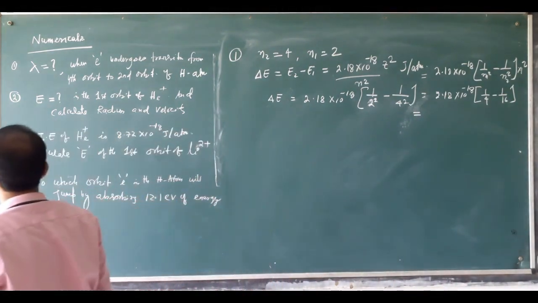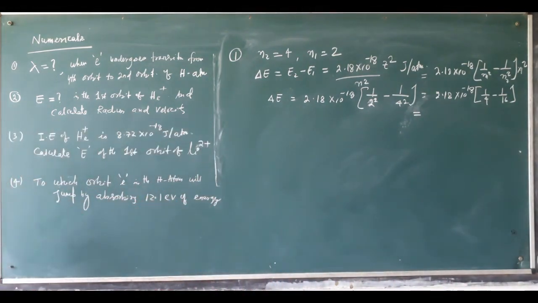I am giving some time, pause your video and calculate. How much result is coming? Calculated? Okay.